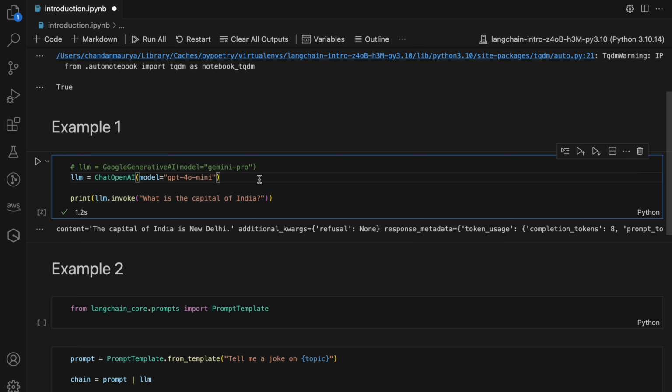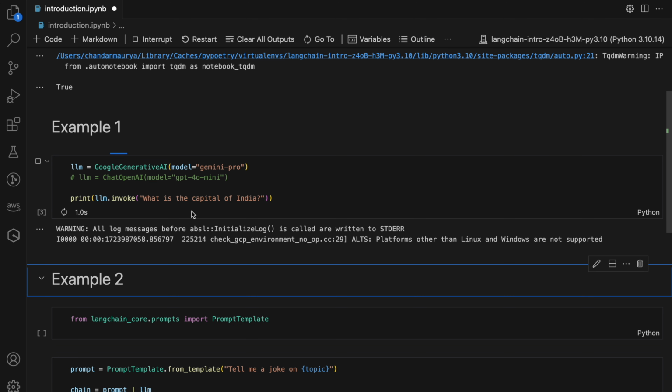Now let's say you want to use any other LLM. Let's say I want to go with Google Generative AI. Just replace this piece of code. Instead of this, I will go with this library, and now you got your Google Generative LLM, and wherever you are writing your code, wherever you are calling that LLM, you don't need to change anything.